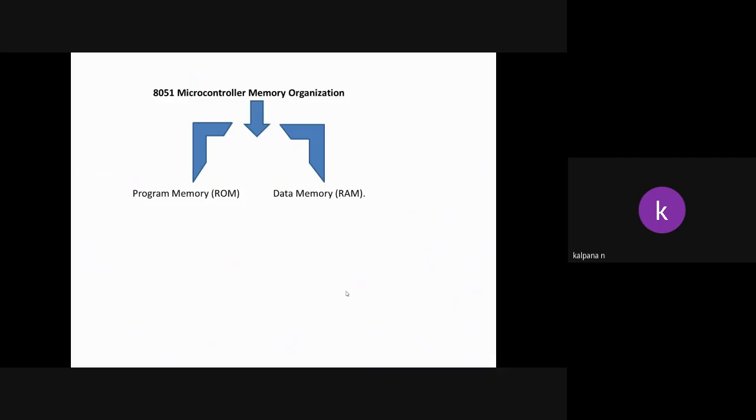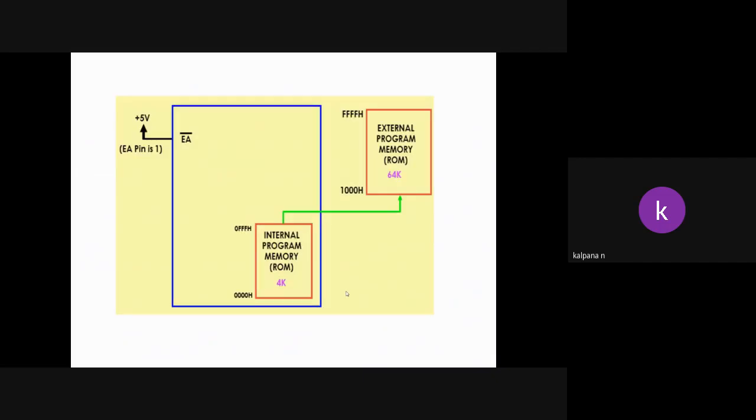So how much size do we have in this ROM? The 8051 has 4 kilobytes of internal ROM. So this is the program memory.